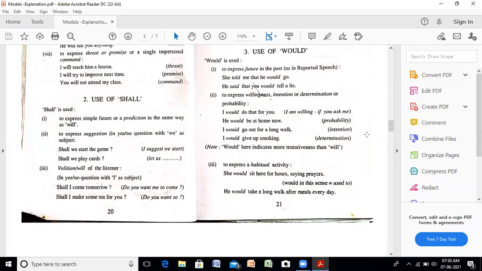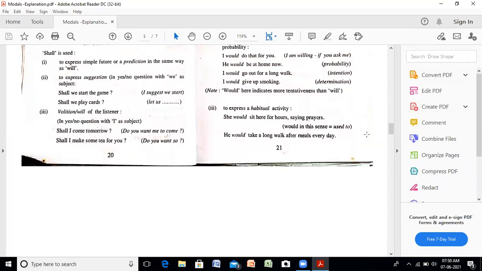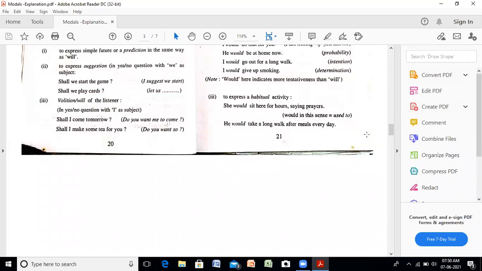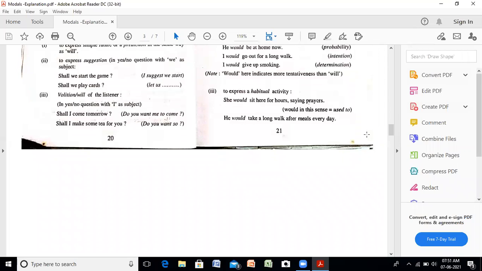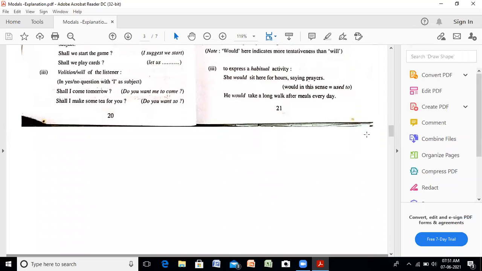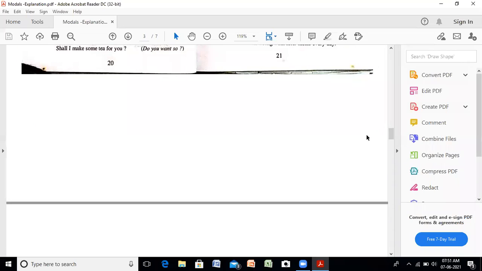To express a habitual activity, she would sit here for hours saying prayers. Would in this sense means used to. हम used to use करते हैं past की habit के लिए. This is used in that sense. He would take a long walk after meals every day.